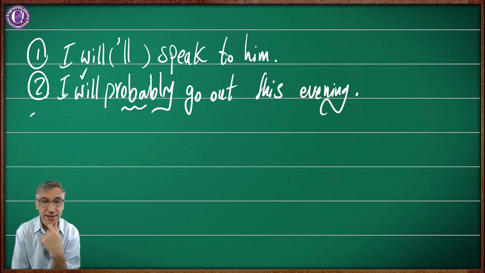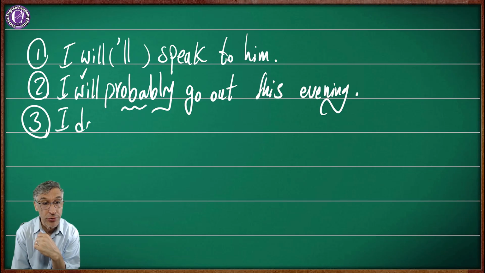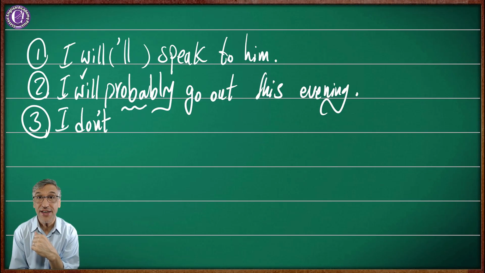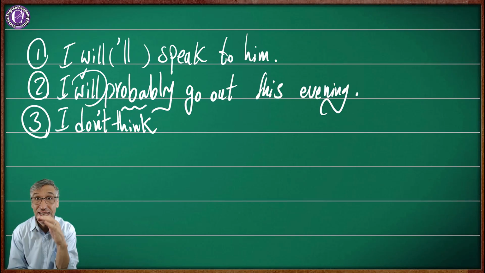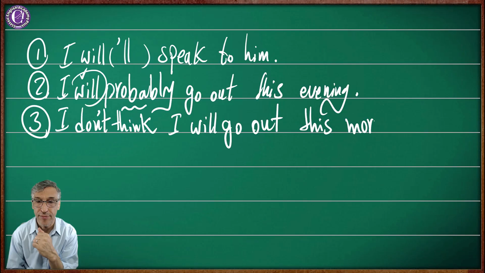And the third one is a little bit unsure. I say I don't think. When you say I don't think, you're going to reduce this will into the least of it, the least of the power. I don't think I will go out, or I'll go out. This morning, yes, it's possible. Why not? It's correct.